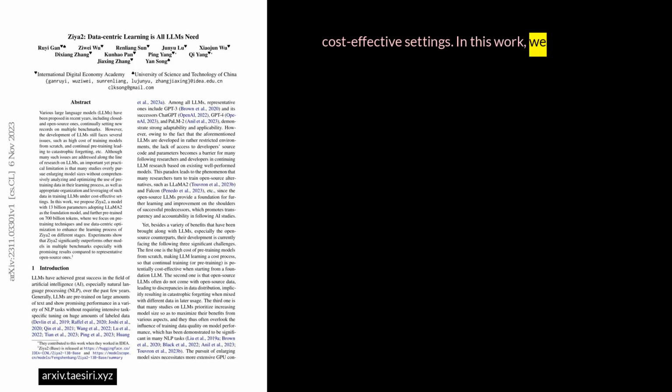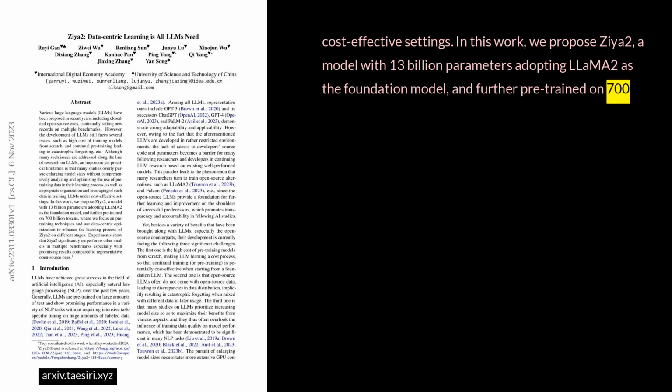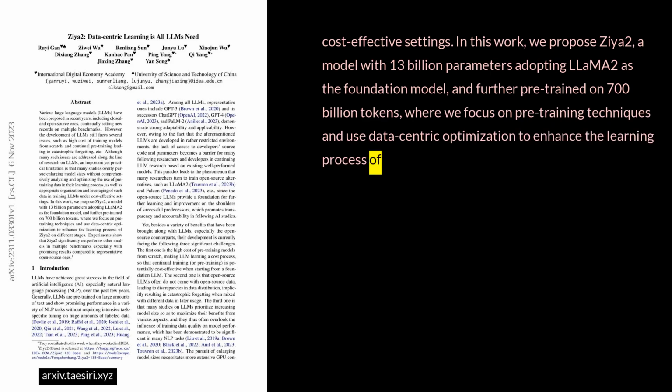In this work, we propose ZIA 2, a model with 13 billion parameters adopting LLaMA 2 as the foundation model, and further pre-trained on 700 billion tokens, where we focus on pre-training techniques and use data-centric optimization to enhance the learning process of ZIA 2 on different stages.